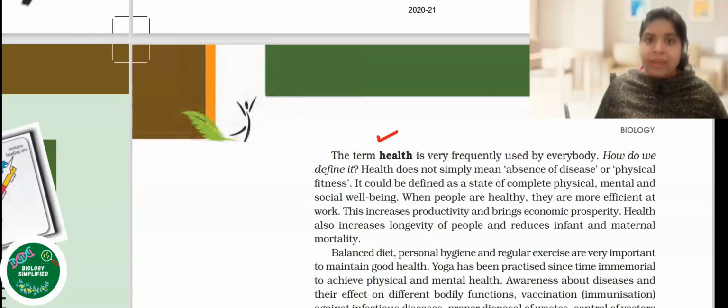So how do we define health? Health is said to be an absence of a disease. So when our body is free from any kind of disease, we call it a healthy body. We can also talk about being physically fit. जब हमारी body physically fit है, physical fitness है body में, then also we call it a healthy body.